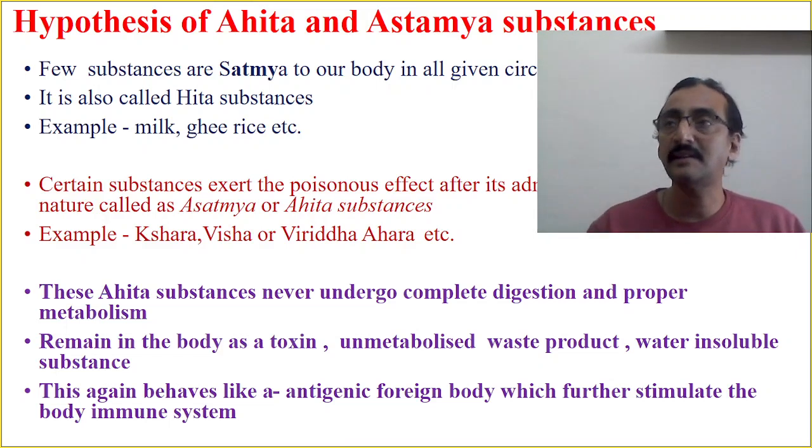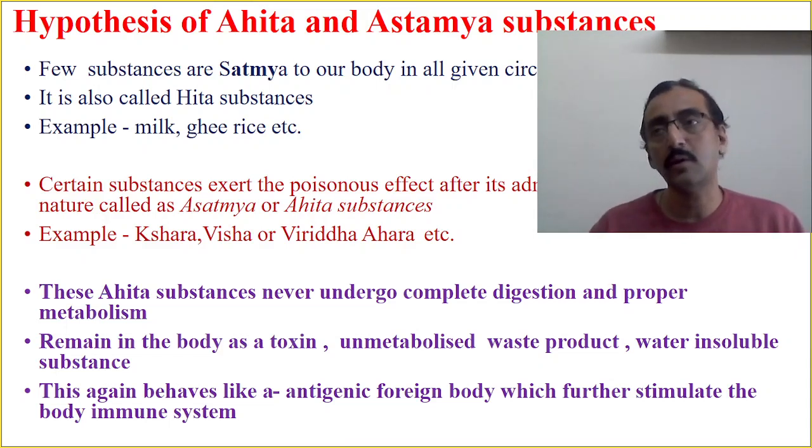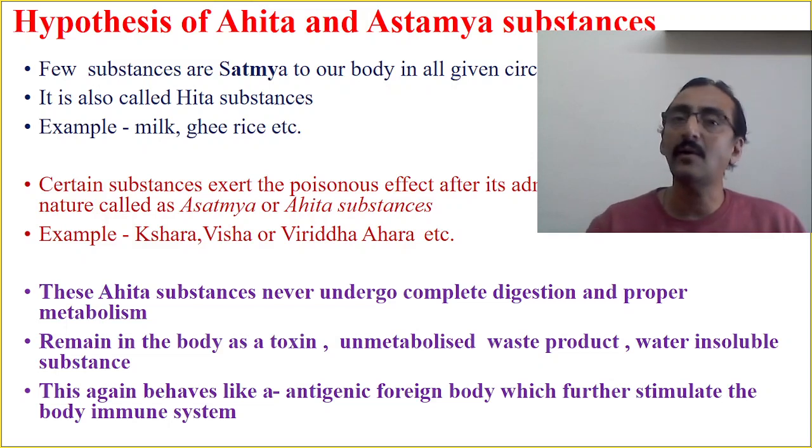Nitya asevaniya drugs contents में आता है, it's called as nitya asevaniya aushadhas or aharas. For example, Shara should not be taken daily. Visha or any other viruddha. These are all actually nitya asevaniya aharas or asatmya or ahita substances. Now again the same concept.